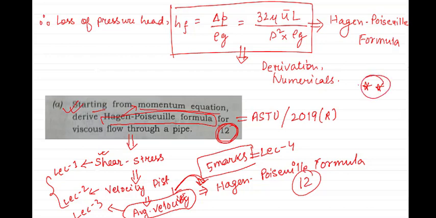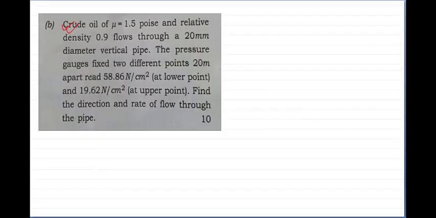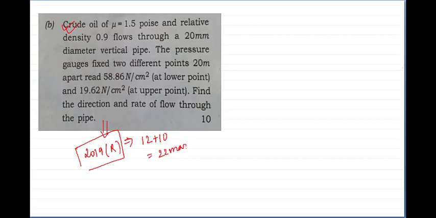Now let us try a numerical based on the Hazen-Poiseuille's formula, which has come in your ASTU paper. This question has come in your 2019 repeaters same paper. See, from the Hazen-Poiseuille's itself 12 plus 10, that is your 22 marks has come in the same paper. You can check out this question paper. I will give you this question paper in the link below. So please check out the entire question paper.